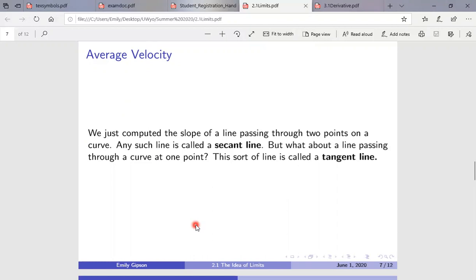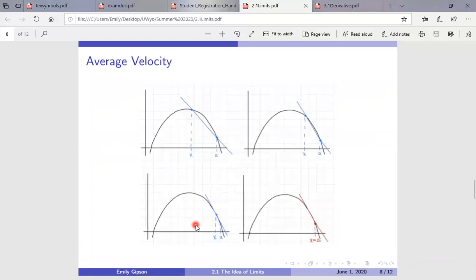But what about a curve passing through a line at just 1 point? Well, that sort of line is called a tangent line, and calculus is very interested in lines like that. So let's walk through this diagram. I have 4 identical curves. I know because I copied them that way.